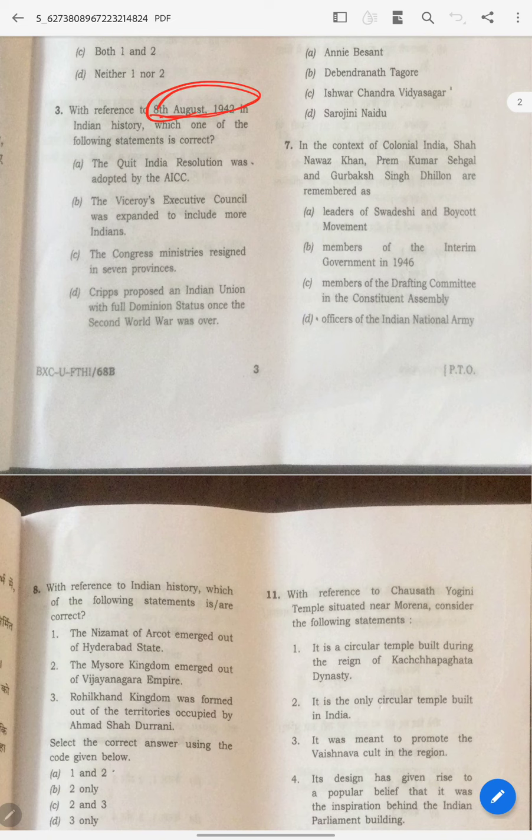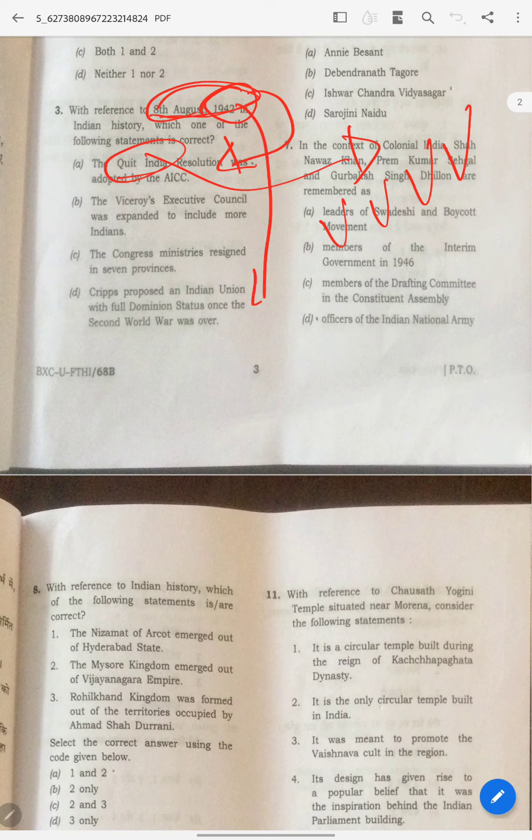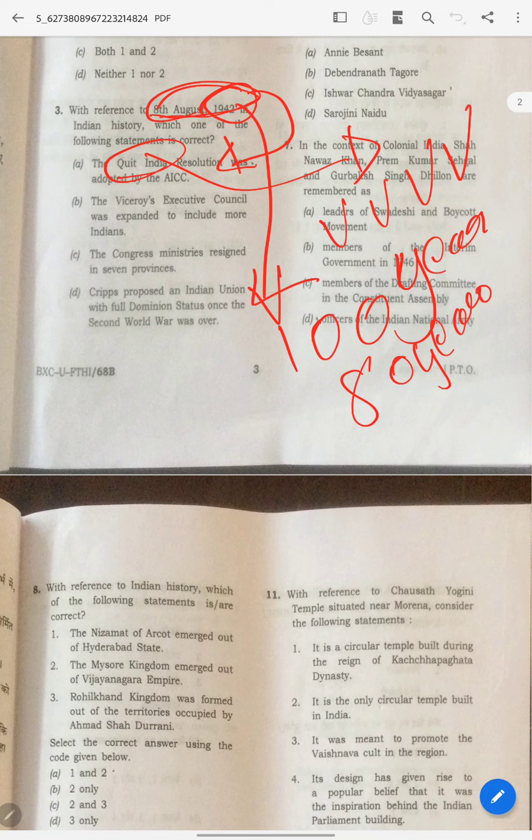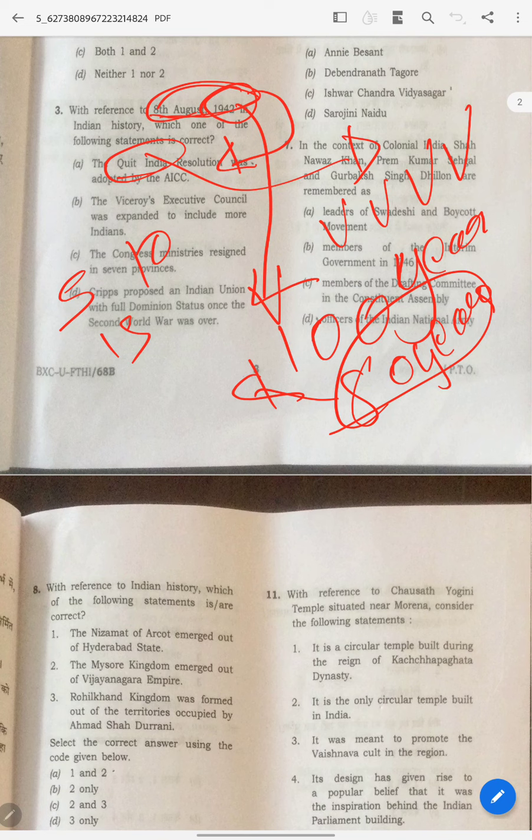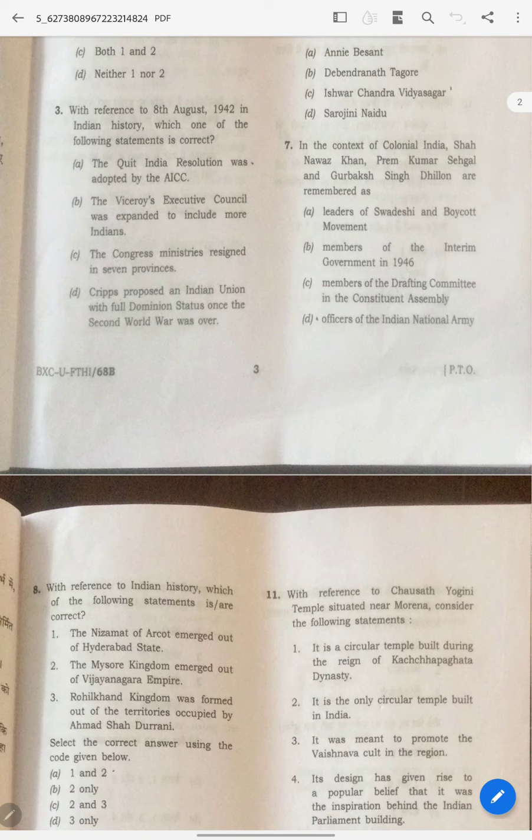Coming to the third question. By looking at this, where do you have to go directly? Here, because the Quit India movement is very famous, and 1942, what does it mean? It's going to complete 100 years. Sorry, not 100 years, 80 years. I already explained in my previous videos that if any event is completing 5 years, 10 years, 15 years, 20 years, 25 years, and so on, that will be important for UPSC. So the answer is A.